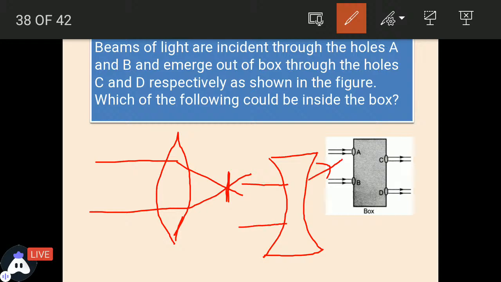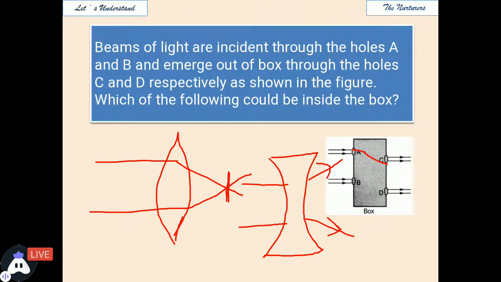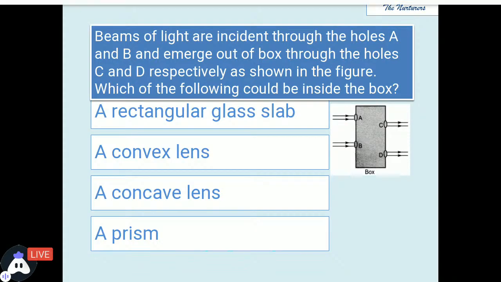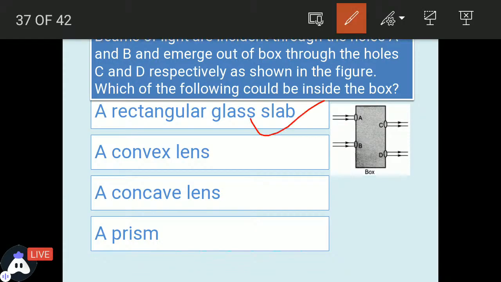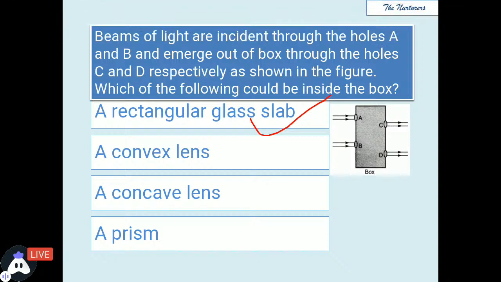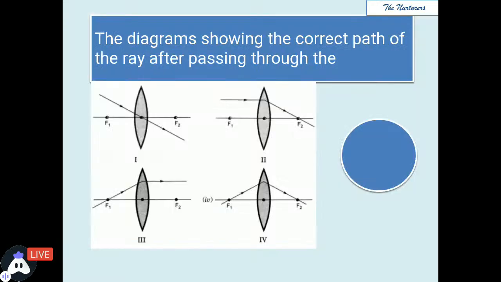If the rays diverged, it would be concave. If they converged, it would be convex. Since they are showing bending, and bending of light is observed in case of what? Yes, in case of a rectangular glass slab. So the instrument inside the box would be a rectangular glass slab.